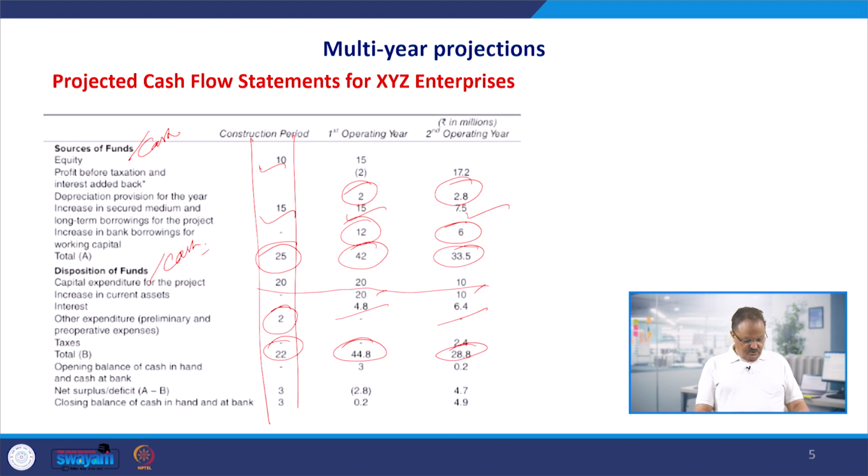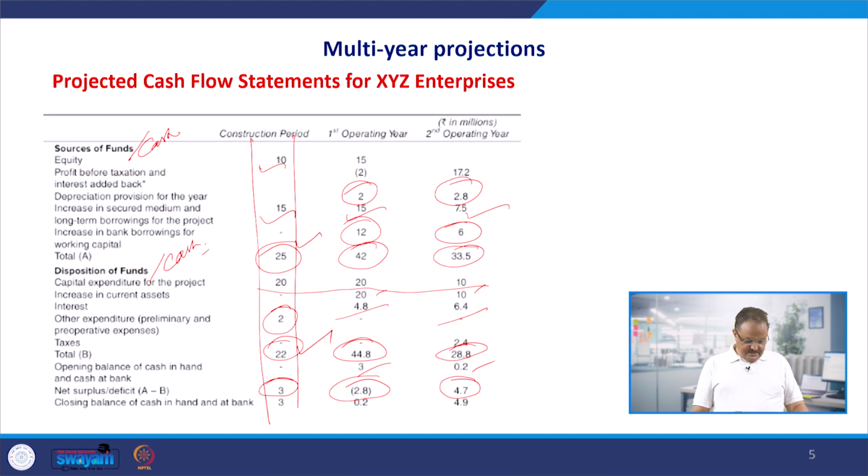And finally, when you talk about the opening balance in hand, there is nothing in the construction period, but 3 million in the first operating year and 0.2 million in the second operating year we had in our hands, and the net surplus we generated. During the construction period we had a total source of 25 and a total application of 22, so we generated a surplus of 3. In the first operating year we had a negative deficit of 2.8 million, and that was made good in the second operating year, which became 4.7 million.